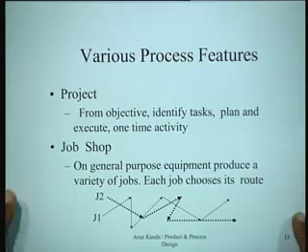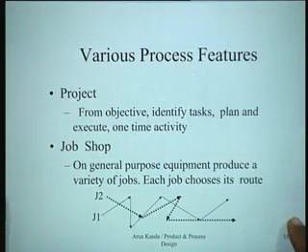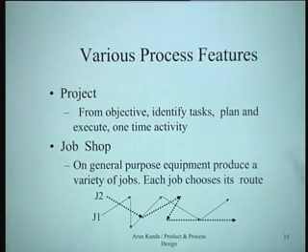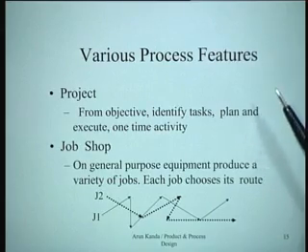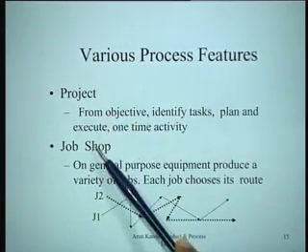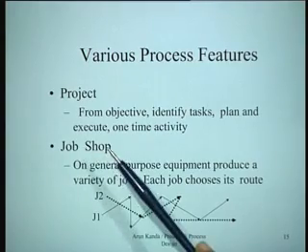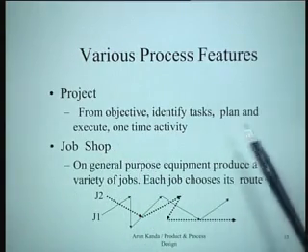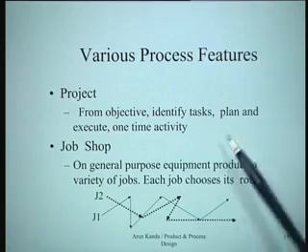Since we are talking about process design and the various process features, although we have already mentioned some of the basic features of various processes, nevertheless it's worthwhile to look at the various important processes which occur in real life and see what their features are.